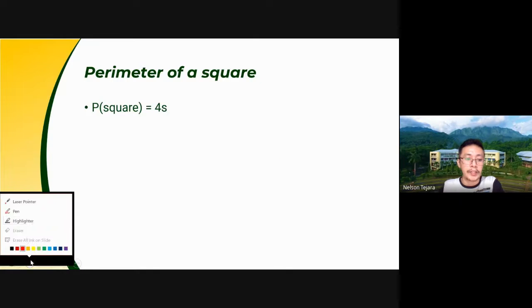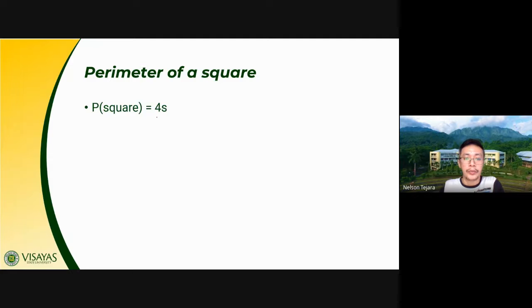Okay, for a square, class, just very simple. It's just equal to 4s. Meaning to say, 4 times the measure of the side of a square. So 4s, class. Again, one unique characteristic of a square is that all sides are equal. A square is also known as your special rectangle. Again, it is a special rectangle because it has equal sides. So the perimeter is just equal to 4 times the measure of each side of the square.